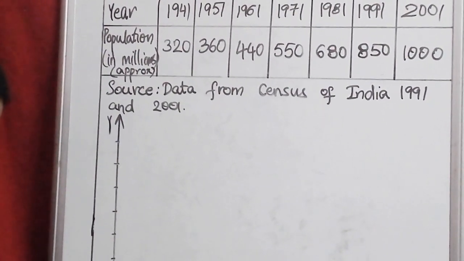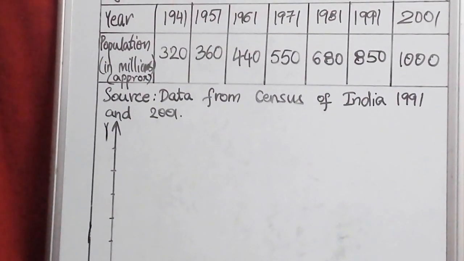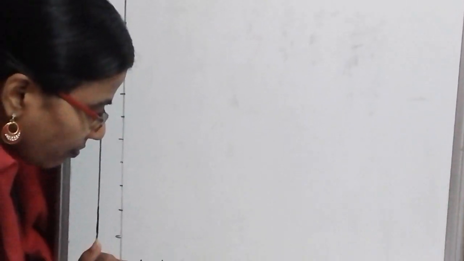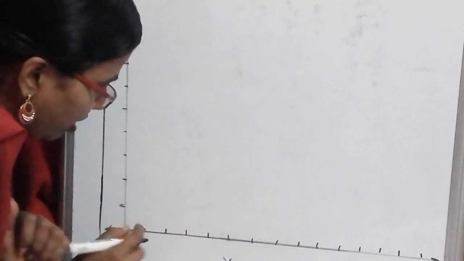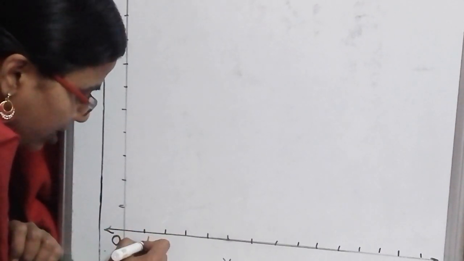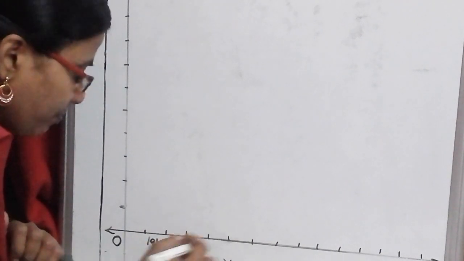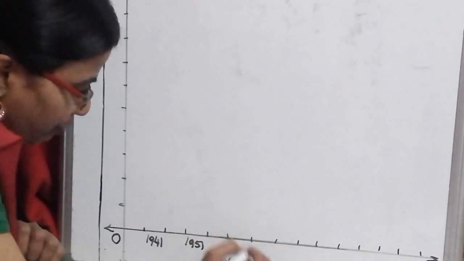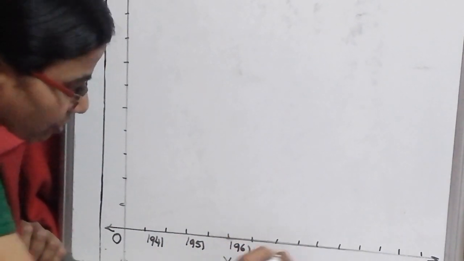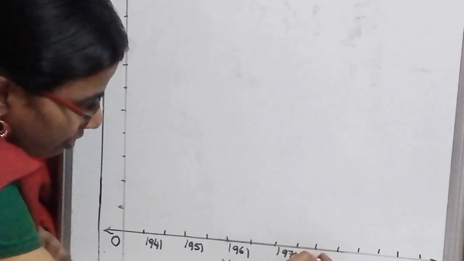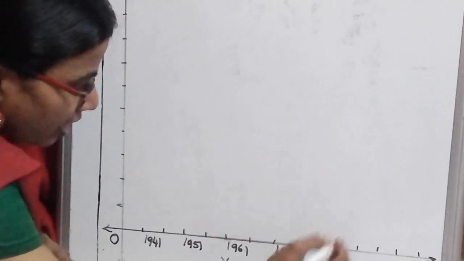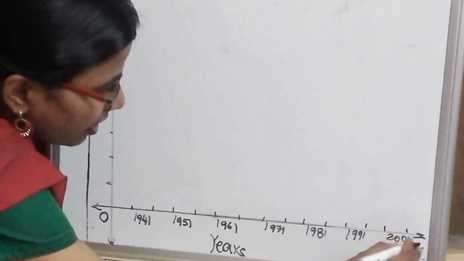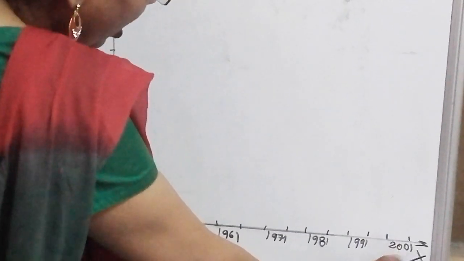So on the x axis we are going to take the years. What are we going to take? Years. Okay, so how many years are given? First one we should leave. Second one is 1941. Second one we should leave. Equal distances we have to maintain. 1951, 1961, 1971, 1981, 1991, 2001. Understood this? We have written the years.